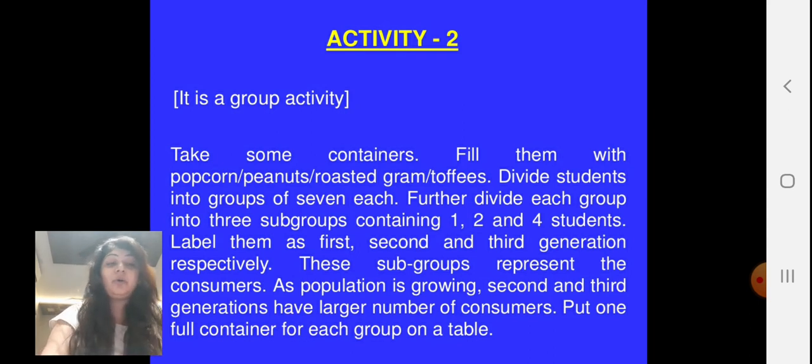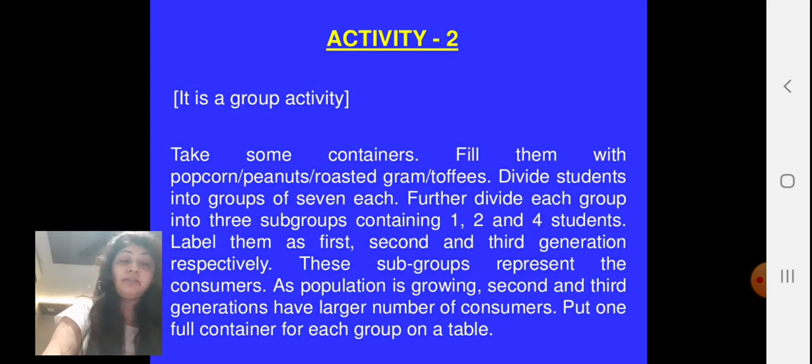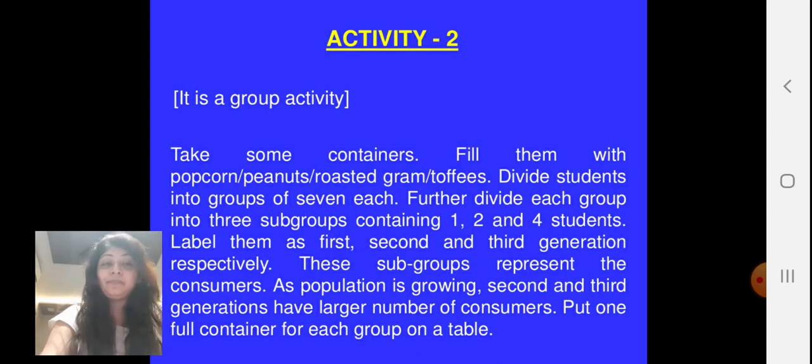Now if one person likes only popcorn, they will consume all the popcorn. If the other group is more interested in the toffees, they will exhaust all the toffees. So I hope you have understood the meaning behind this activity.